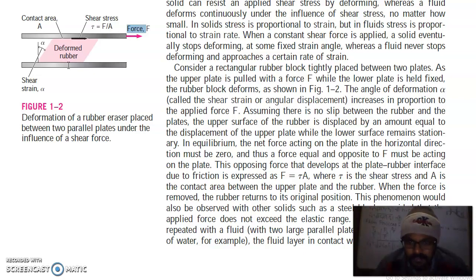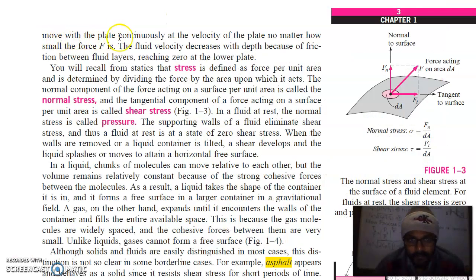If this experiment were repeated with a fluid, with two large parallel plates placed in a large body of water, for example, the fluid layer in contact with the upper plate would move with the plate continuously at the velocity of the plate, no matter how small the force F is. The fluid velocity decreases with depth because of friction between fluid layers, reaching 0 at the lower plate.